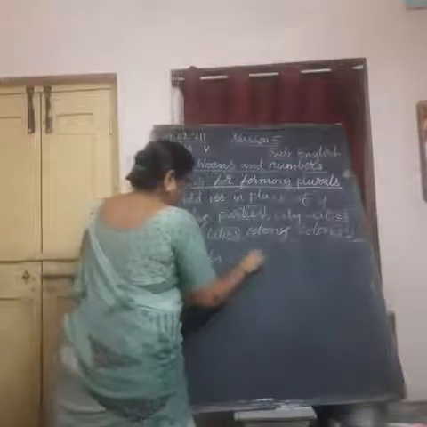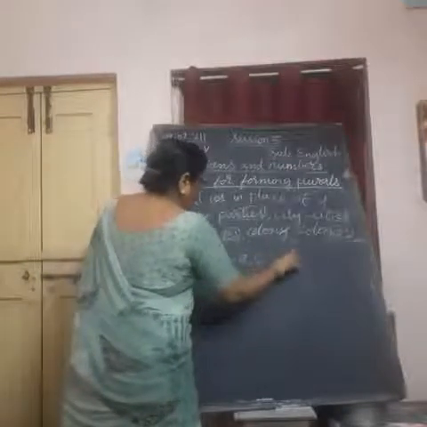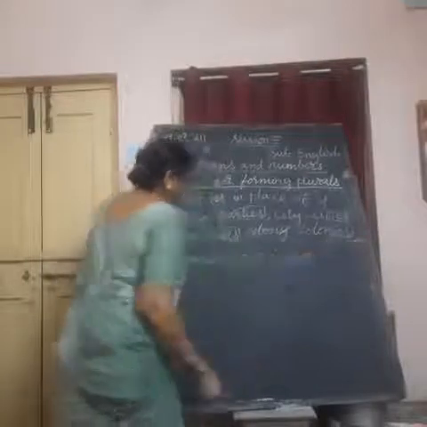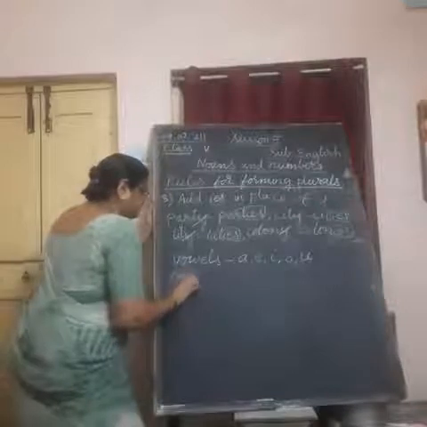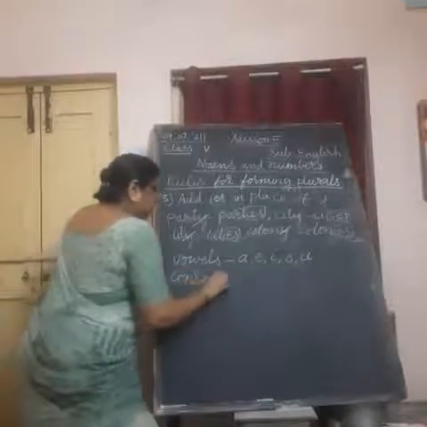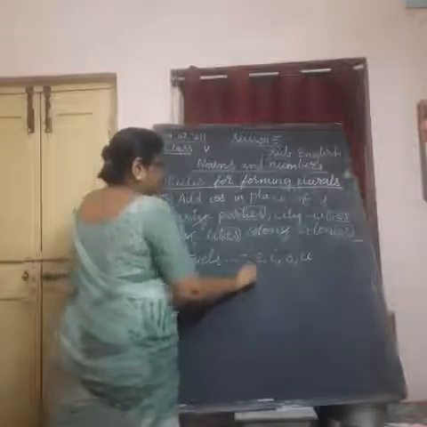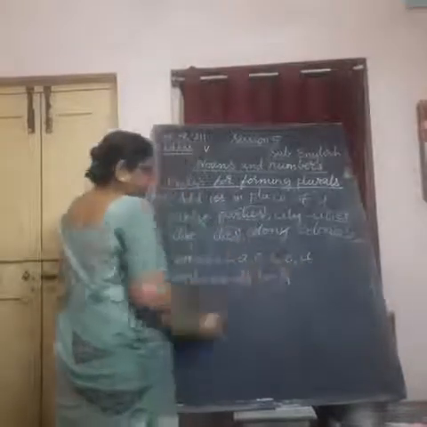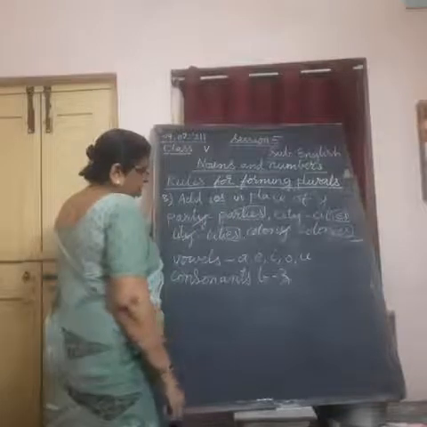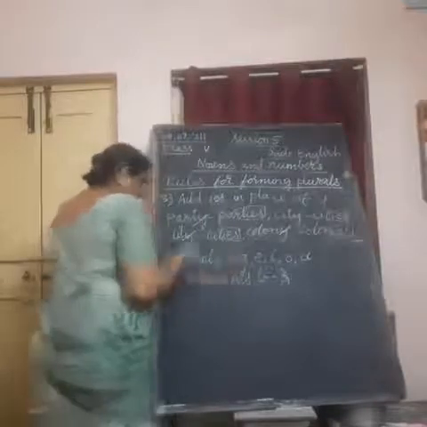A, E, I, O, U. These are vowels. Consonants you know very well. Other letters are called consonants, from B to Y, Z. Excluding these 5, all other 21 letters in the English alphabet are consonants.